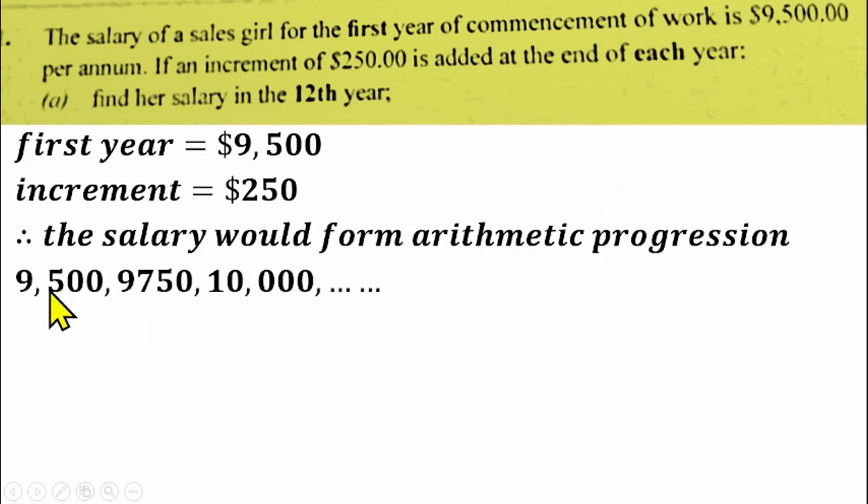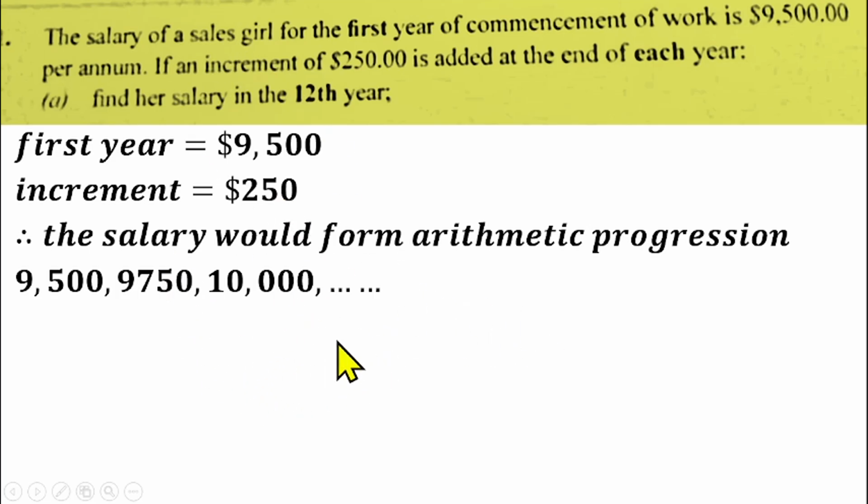So that means for the first year, which represents the first term, $9,500 will be given. Then after the end of the second year, she will receive an additional $250, so that will make the salary $9,750. Then after the third year, she will receive $10,000, because $250 is added again. It will continue like that. So they want us to find the salary in the 12th year. That's what we are looking for.